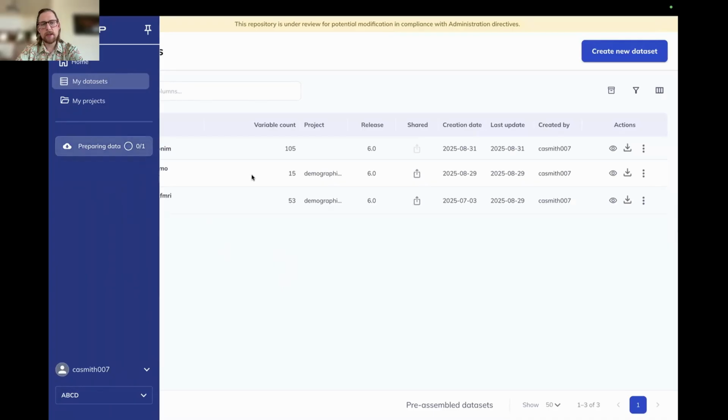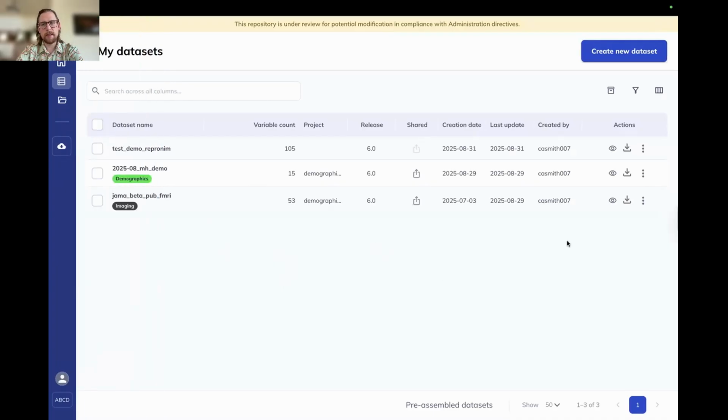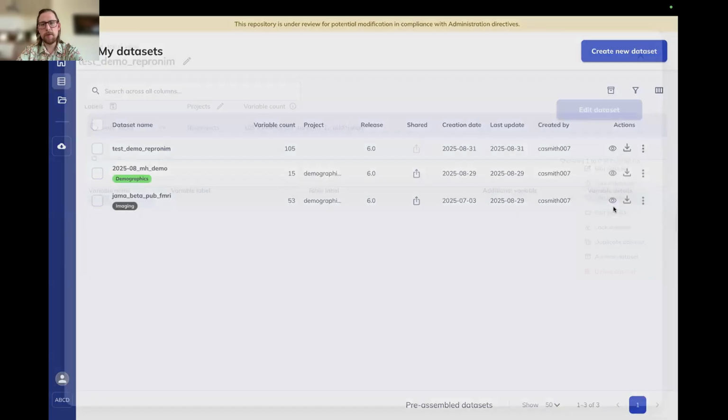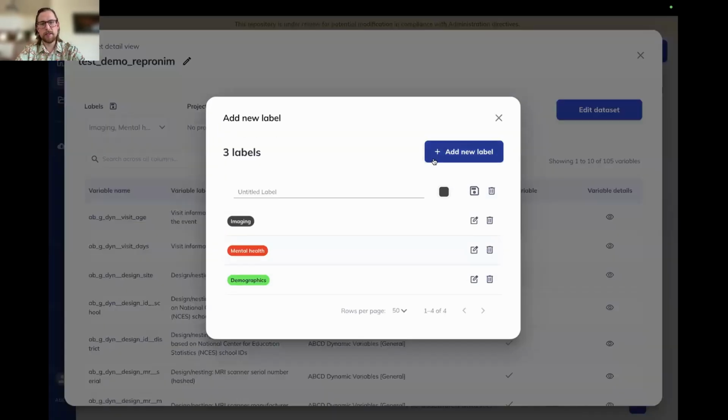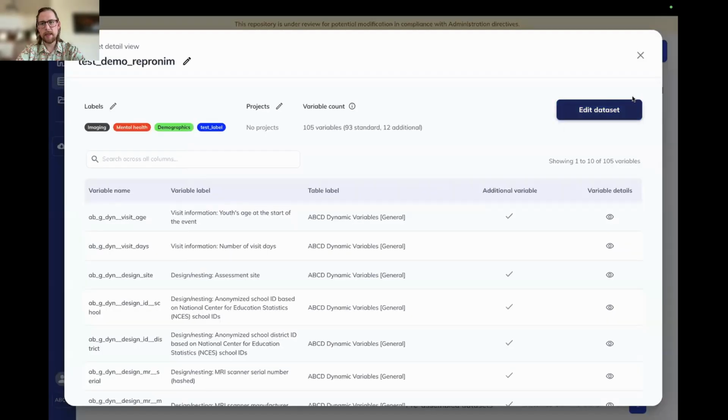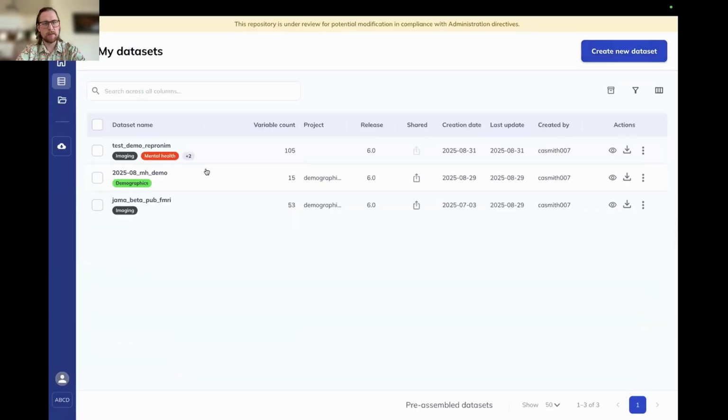While we wait for that, let's go ahead and go over some of the other features that exist in My Datasets. So you can see here, some of our data sets are tagged. Those are going to be what we call labels. You can add labels either when you're creating a data set or if you come over here and go Edit Label. You can click any of these to add them as well. Let's go ahead and add another label too, just so you can see how that works. Now that we save that and come back here, you can see that all of our labels have been assigned to our test data set.